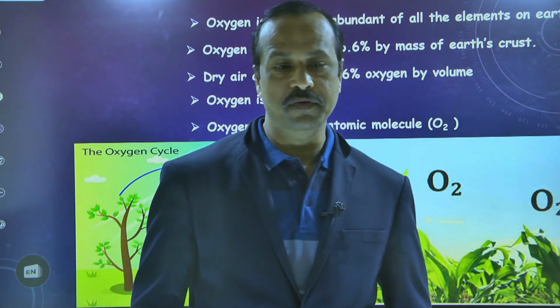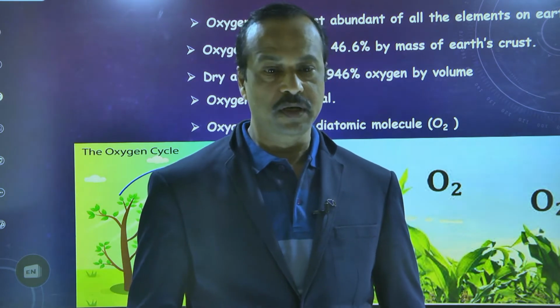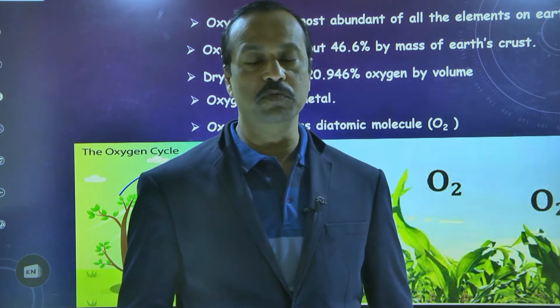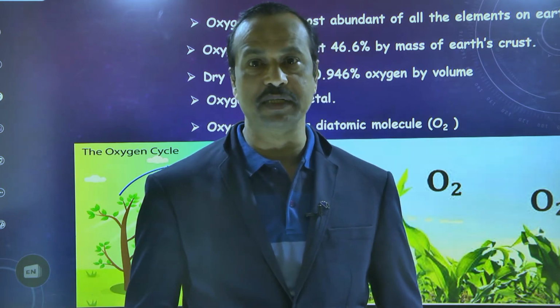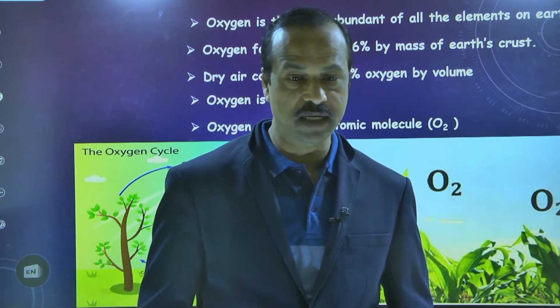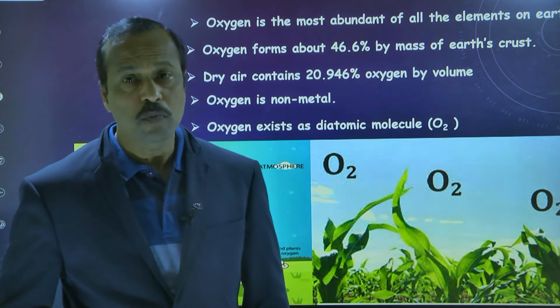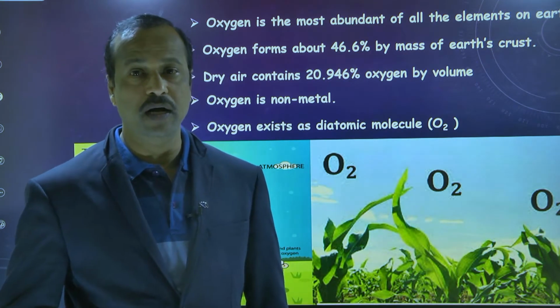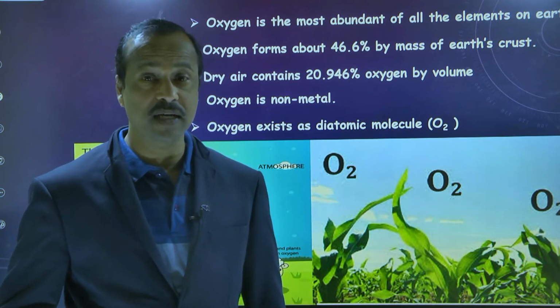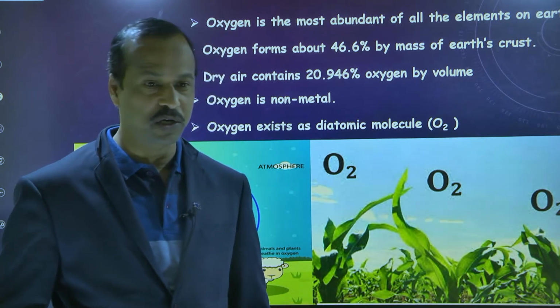So now today we discuss oxygen. You know that oxygen is one of the most important gases present in the air. The most available element in the earth crust is also oxygen only.